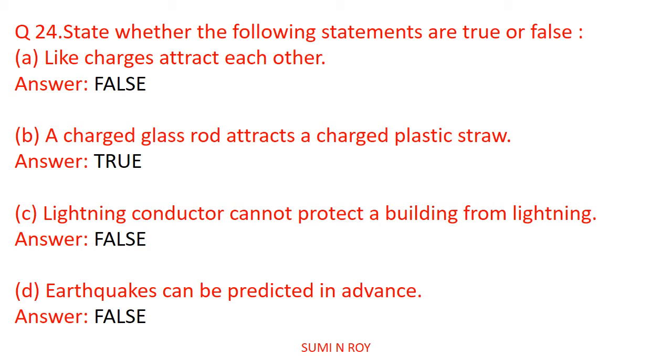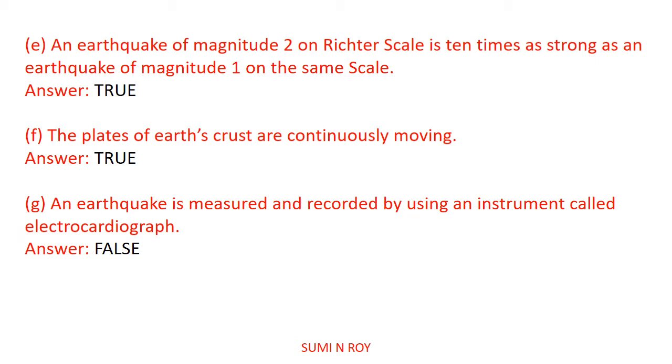No, an earthquake cannot be predicted in advance. Nobody can say when an earthquake is going to occur. Now next question: an earthquake of magnitude 2 on the Richter scale is 10 times as strong as an earthquake of magnitude 1 on the same scale. Yes, because the Richter scale moves in multiples of 10; it increases with the multiples of 10.